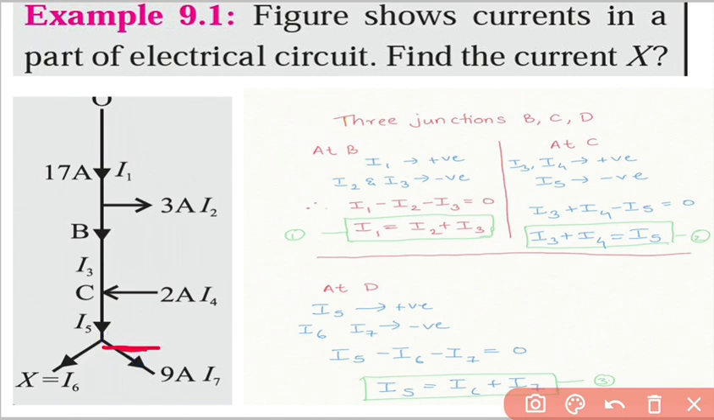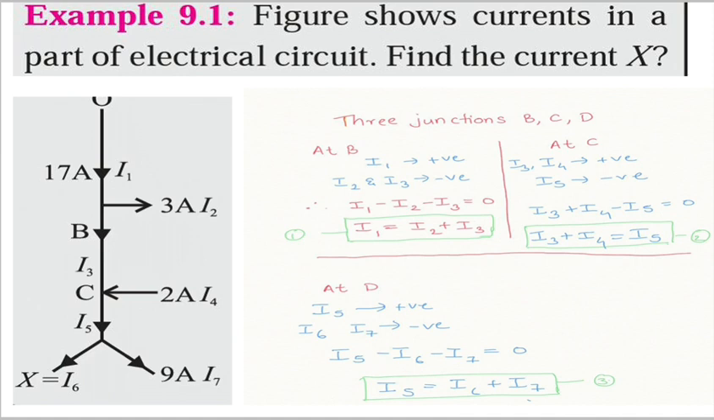This is your D. Okay. Now, so three junctions are there, B, C and D. At junction B, look at junction B, I1 is moving towards B, I2 is moving away from B, and I3 is also moving away from B.